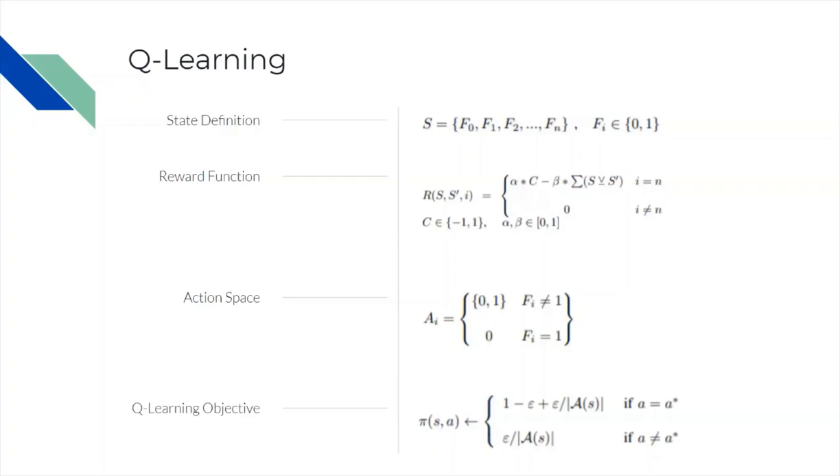So in action space, the agent has a choice to choose 0 or 1 if the bit is not already set to 1. If the bit is already set to 1, the malware might actually need that permission in order to get access of the root privileges. That is why if fi is equal to 1, we set it as 0, as in the agent will not flip the bit. Otherwise, it has the choice to flip the bit, which is 0, or not flip the bit, which is 1. And of course, the Q-learning objective is, as we see in standard textbooks, used for optimization of the agent.